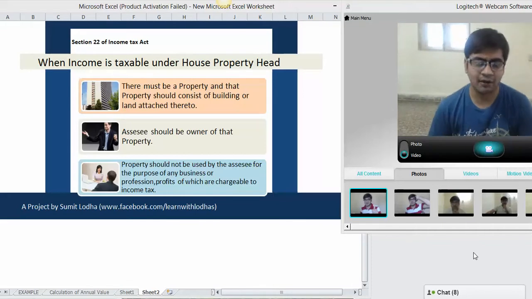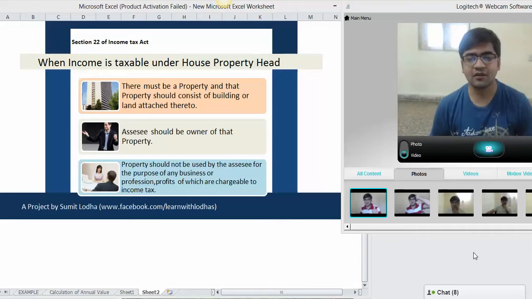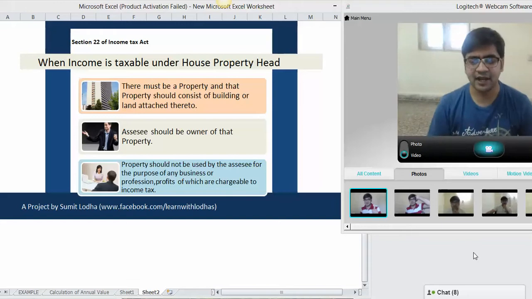No, not at all, because I am not the owner of that flat. I myself have taken that flat on rent from somebody else. Then I am not the owner. Then how can I satisfy this condition 2? So since I am not satisfying condition 2, therefore this income will be taxed under other sources. Okay, house property head cannot apply on this particular income.